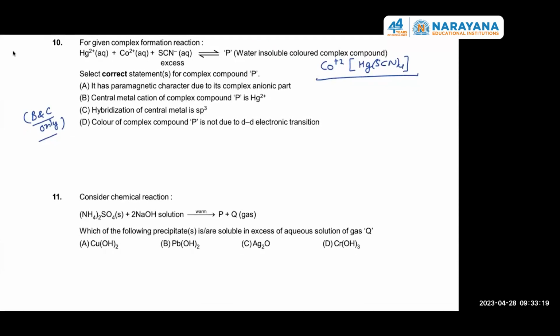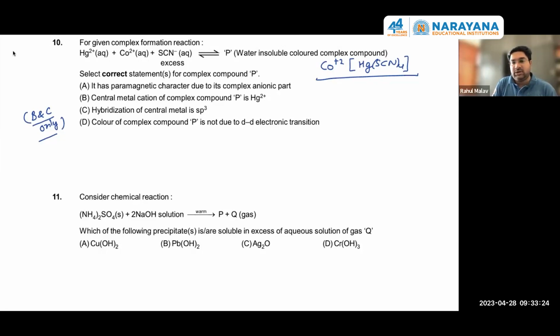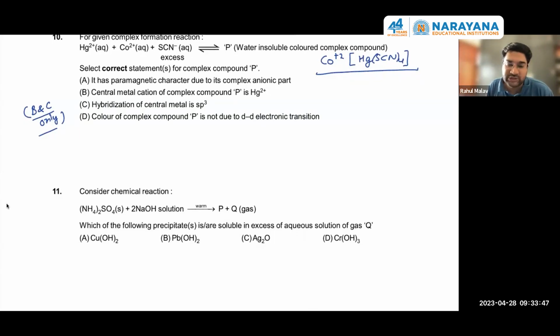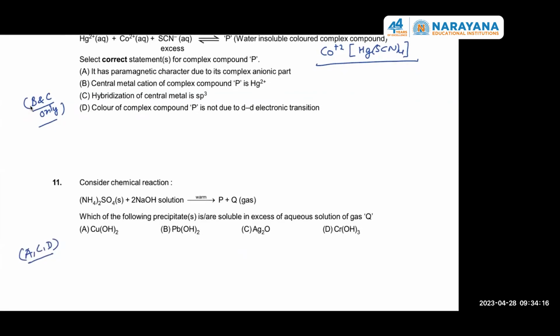ACD. Yes. Actually, very simple question. You have to identify the gas Q and then which of the following precipitates is or are soluble in excess of the gas Q solution? Okay, easy. Other students, please mention their answers if they need any explanations. Okay, no explanation required. Answer is actually A, C, and D. Anybody needs explanation? Yes, sir. Please explain it once.